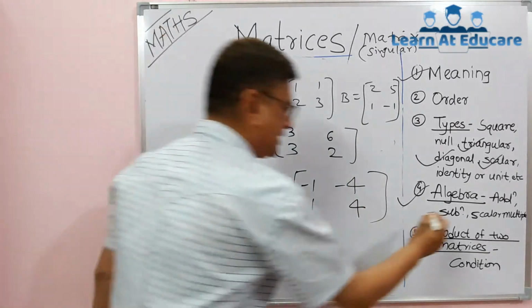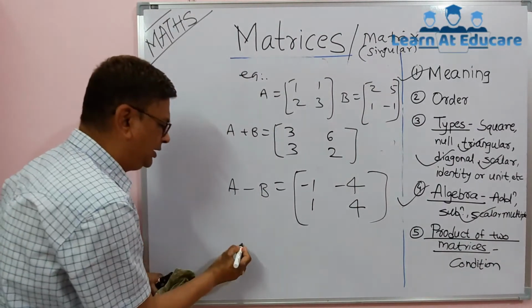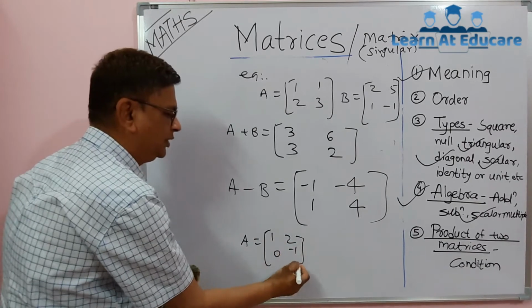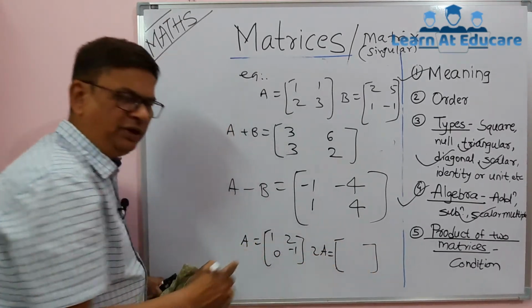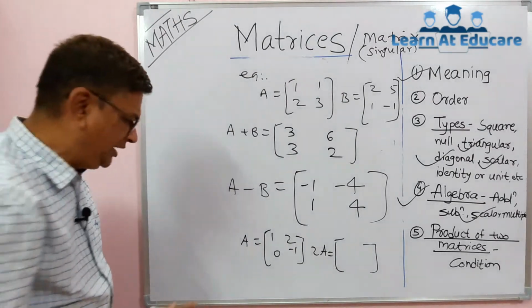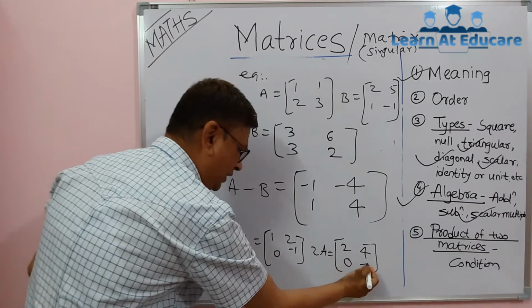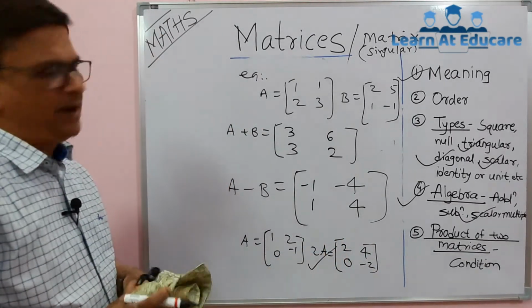Now we deal with the scalar multiple of a matrix. For example, if you are given A equal to the matrix 1 2 0 minus 1, and you want 2A, then 2A will be every element multiplied by 2, meaning 1 into 2, 2 into 2, 0 into 2, and last minus 1 into 2. So that is called the scalar multiple of a matrix.